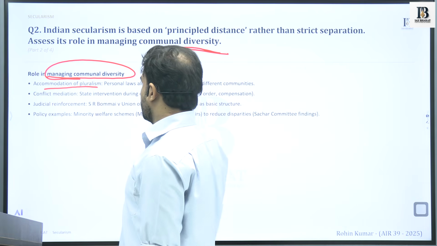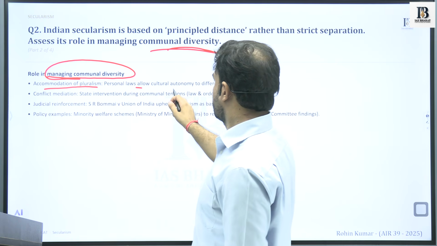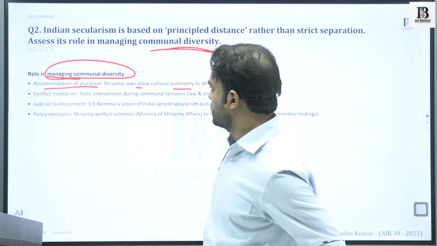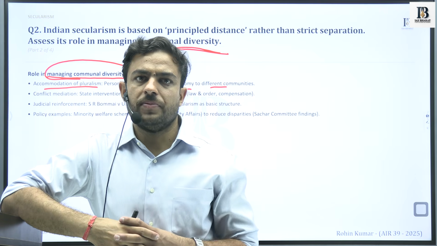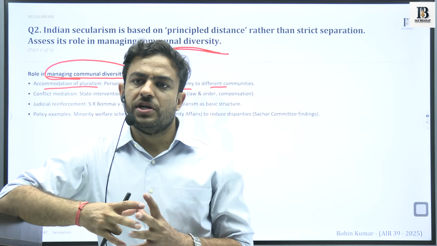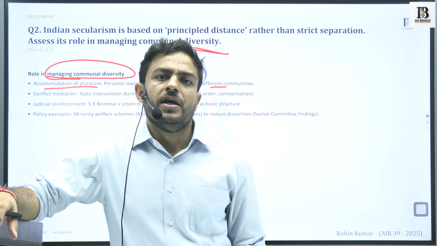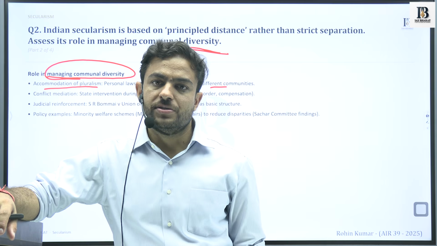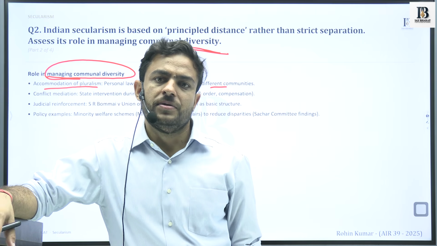First thing is accommodation of pluralism. Personal laws allow cultural autonomy to different communities. So despite having certain laws which are overarching in nature, which are applicable to all the sections of society, there would be certain laws for certain religions.